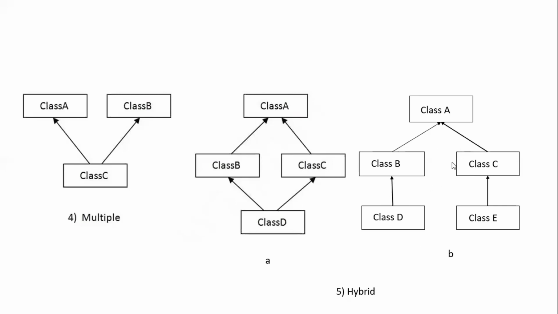This is another case. If you are considering the starting three classes, is it hierarchical? Yes, this is hierarchical. Now, if I look at class B and D, is it a single inheritance? Yes, single inheritance. From C and E, is it a single inheritance? Yes, single inheritance. Now, this is nothing but a combination of hierarchical and single inheritance, right? And both the structures are supported by Java itself.